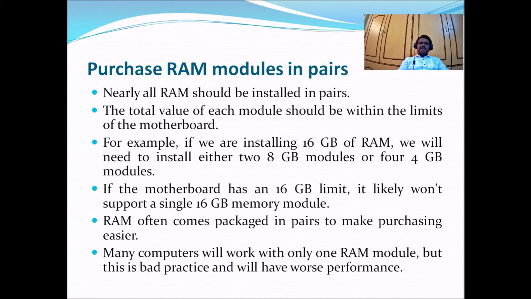Nearly all RAM should be installed in pairs. The total value of each module should be within the limits of the motherboard. This is most important. If the total value of the pairs exceeds the RAM capacity the motherboard allows, there is no use. So we must check the RAM allowed by the motherboard. For example, if we are installing 16 GB of RAM, we will need to install either two 8 GB modules or four 4 GB modules.